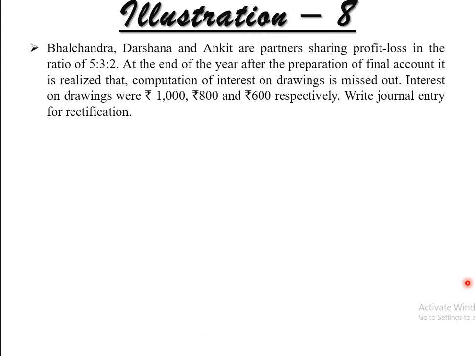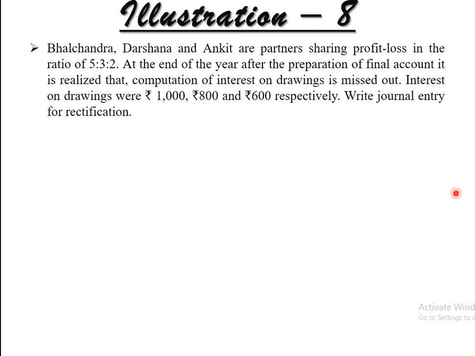Bhalchandra, Darshan and Ankit are partners sharing profit and loss in the ratio of 5:3:2. The total of that is 10. At the end of the year, after the preparation of final accounts on 31st March, it is realized that the computation of interest on drawings is missed out. So interest on drawings is not calculated at the end of the year, and the amounts of that interest on drawings were rupees 1000, rupees 800 and rupees 600 respectively.